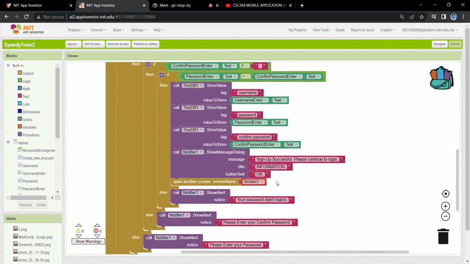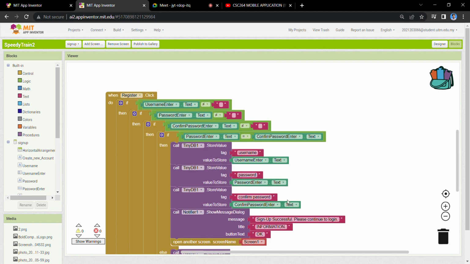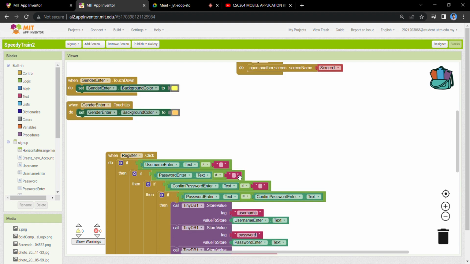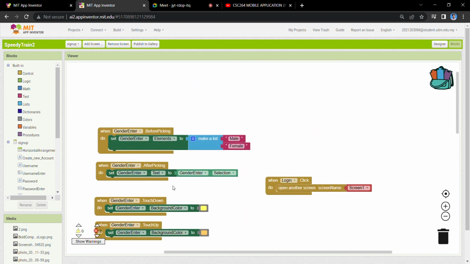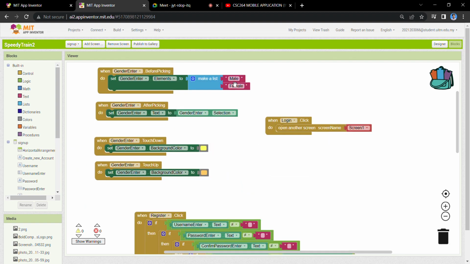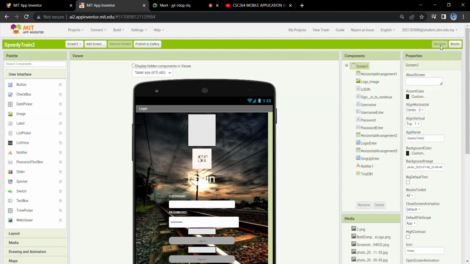If the password and confirm password don't match, it will notify "your password didn't match". And also this will be stored into the TinyDB, and this is the spinner, where we have male and female. And also we pass to the login page.